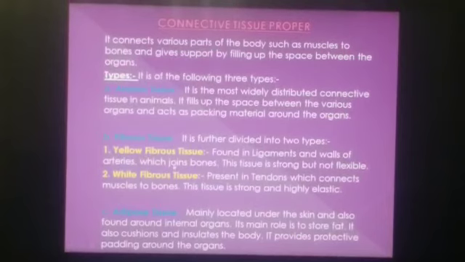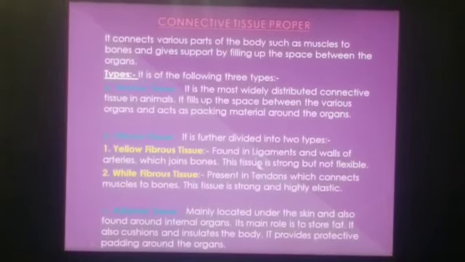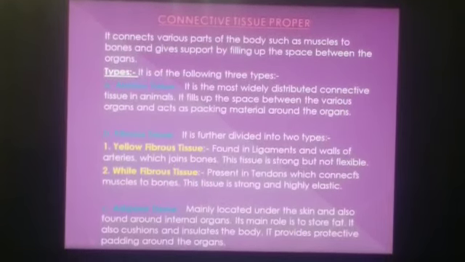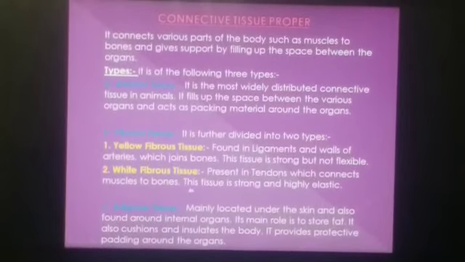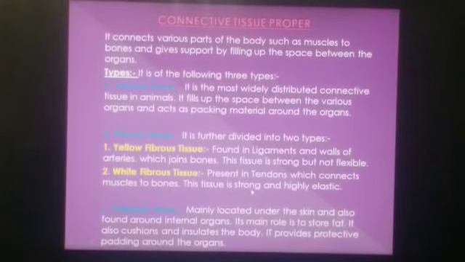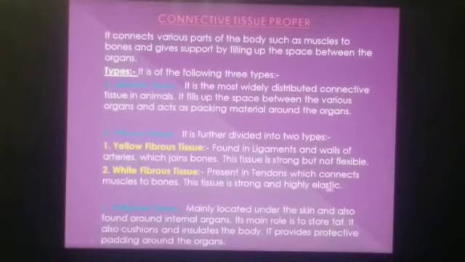Yellow fibrous tissue joins bones and this tissue is strong but not flexible. White fibrous tissue is present in tendons which connect muscles to bones, and white fibrous tissue is strong and also highly elastic.